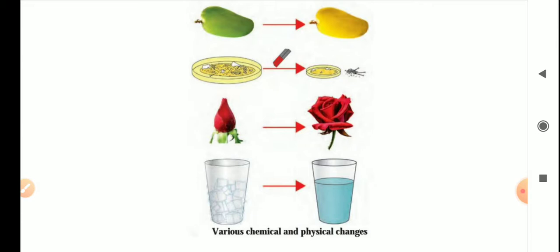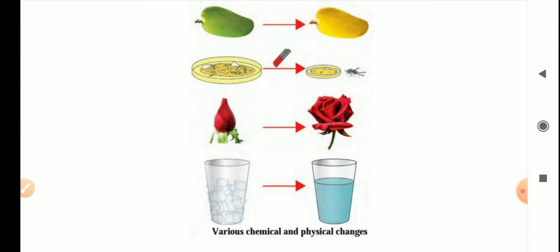In first image, a ripened fruit is shown. Ripened fruit has certain taste and it emits certain aroma. In second image, iron particles are removed from sand with the help of a magnet. In third image, a bud is blooming into flower. In fourth image, ice is converted into water. So how to define these changes?